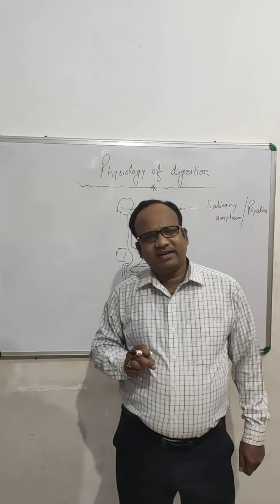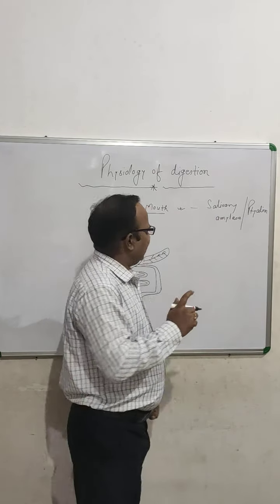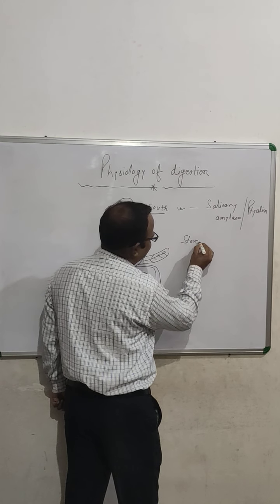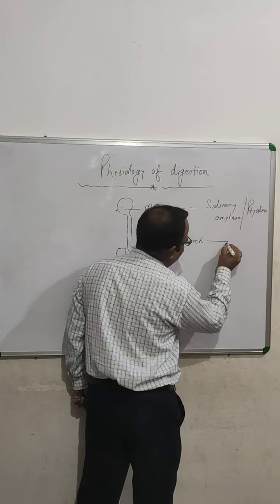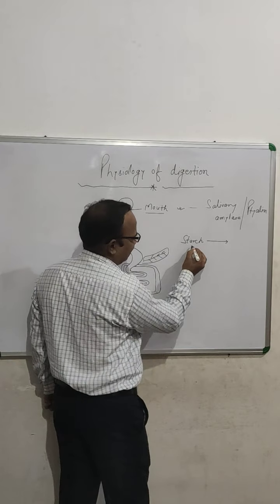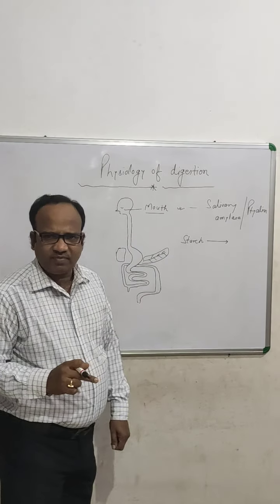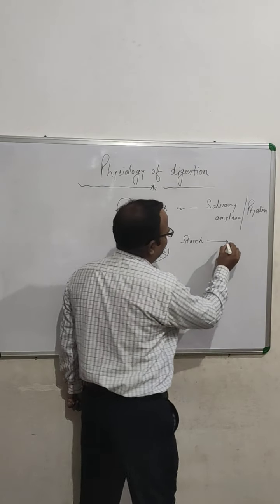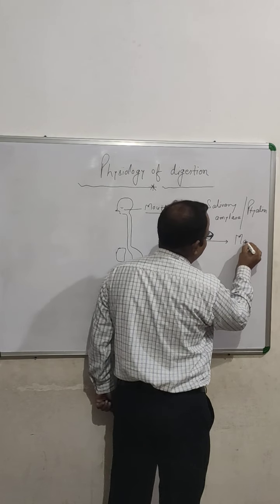But the one difference between them, the starch is a complex carbohydrate. It is a polysaccharide. Whereas the maltose is disaccharide.